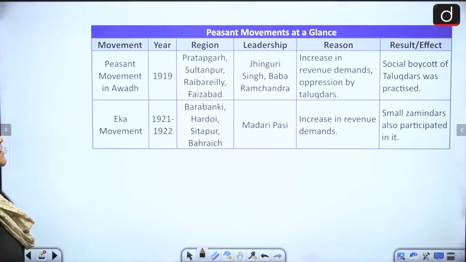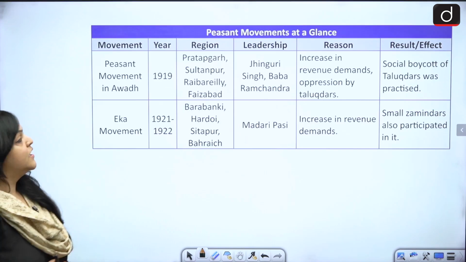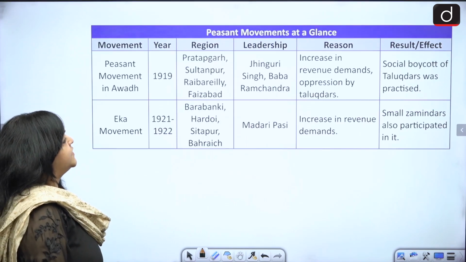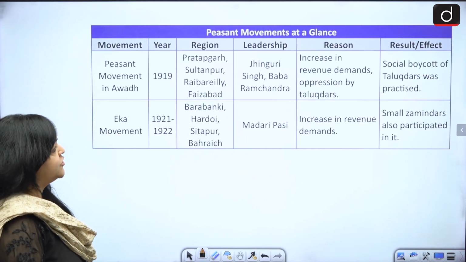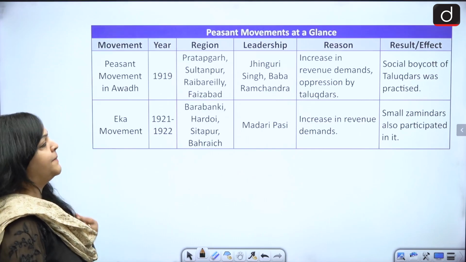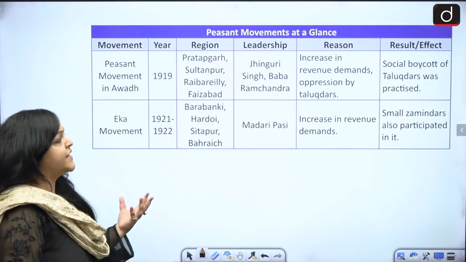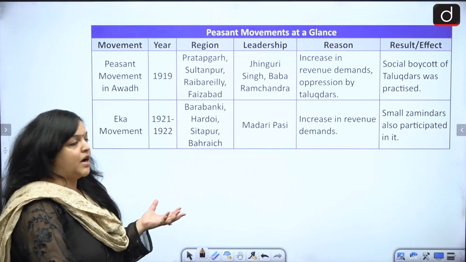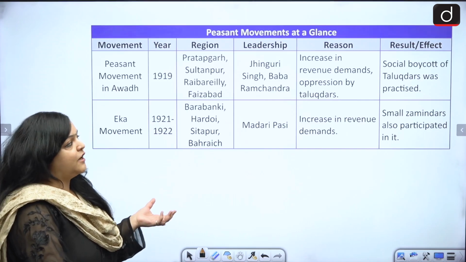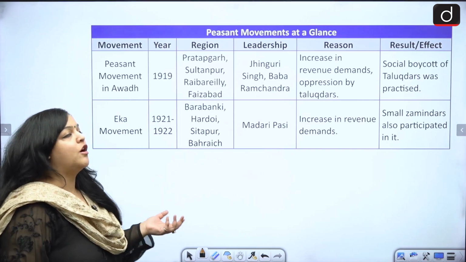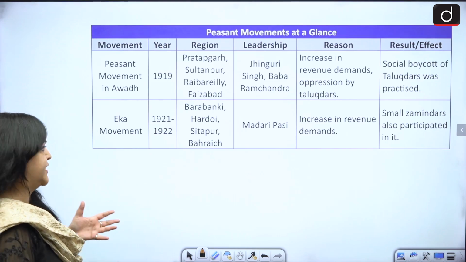Next is Peasant Movement in Awadh 1919. The regions are Pratapgarh, Sultanpur, Rai Bareli, Faizabad. Who was the leadership? Jhinguri Singh, Baba Ramchandra. What was the reason? Increasing revenue demands, oppression by the talukdars. And what was the result of it? Social boycott of talukdars was practiced.